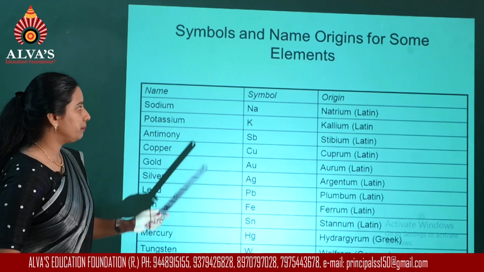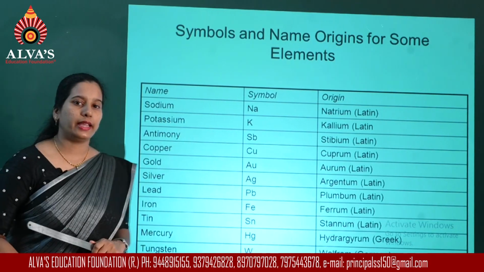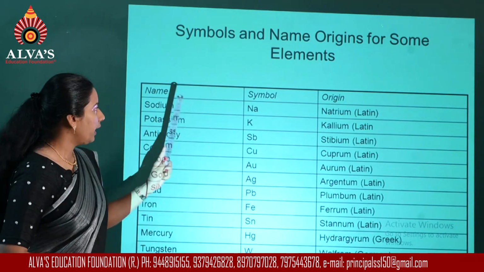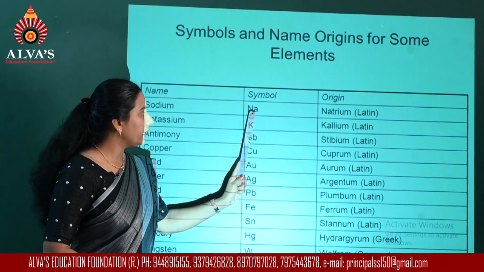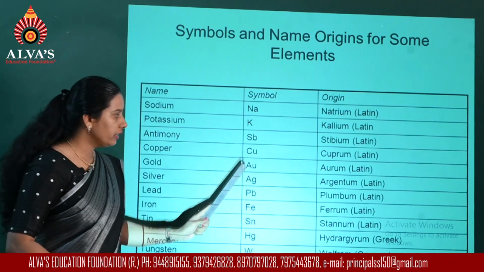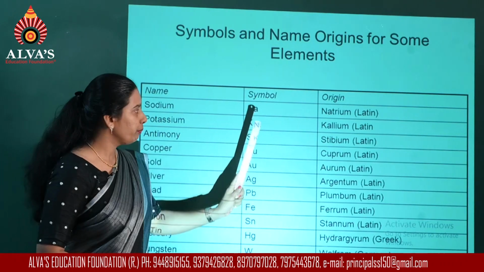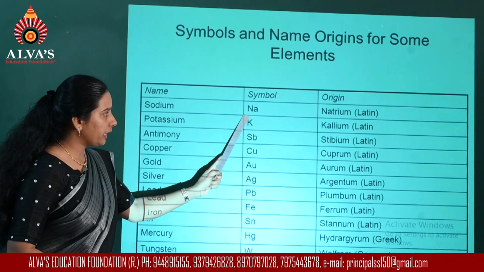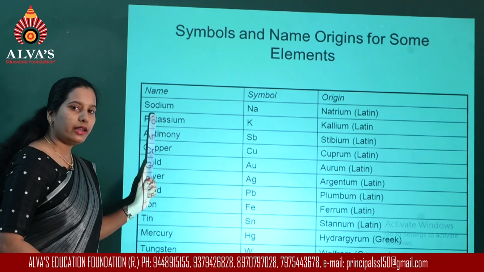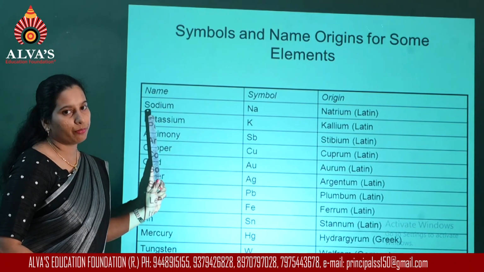For example, consider the element sodium. In the case of sodium, the symbol that we use is Na. Again here, the first letter will be capital, the second letter will be a small letter. So Na, you can see it is not there in the name.